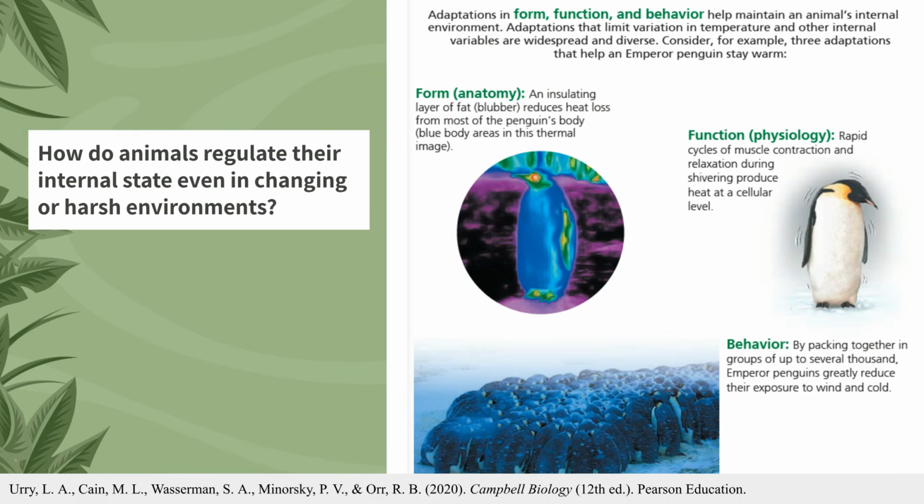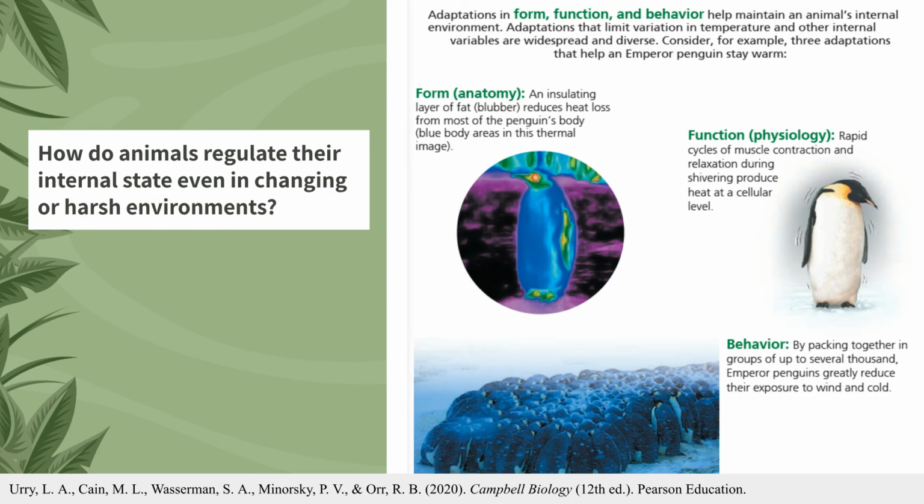At this point, let us explore thermoregulation, which is an animal's ability to maintain its internal temperature within a tolerable range by balancing heat gain and loss. Animals have evolved diverse adaptations to manage these heat exchange processes. First, form or anatomy. Emperor penguins possess a thick, insulating layer of fat, or blubber. This anatomical structure serves as a barrier that significantly reduces heat loss from the body core to the frigid external environment. Second, function or physiology.